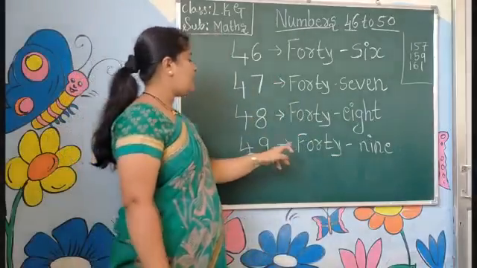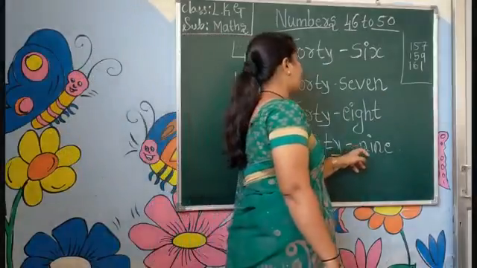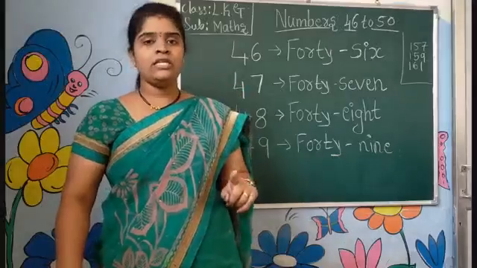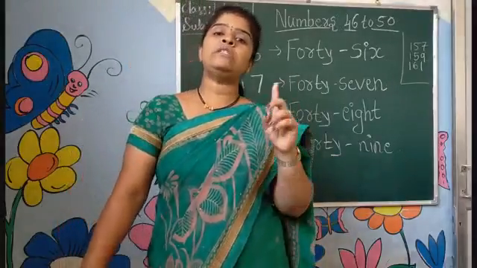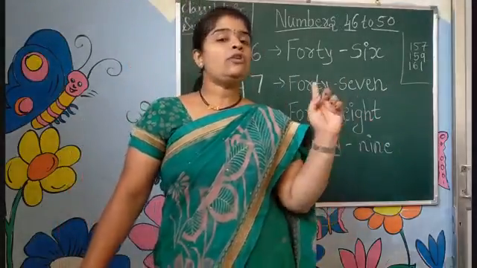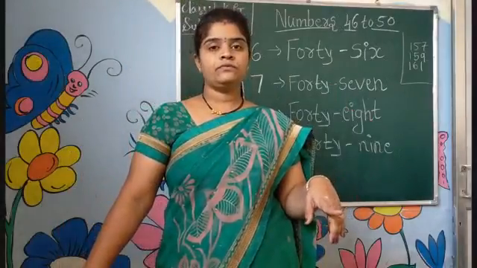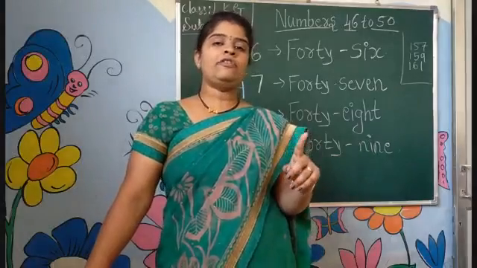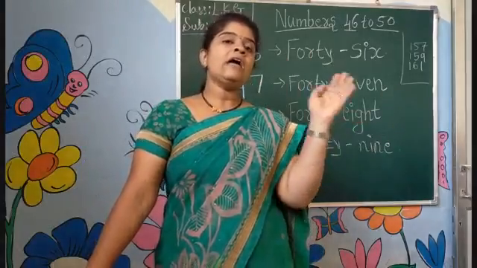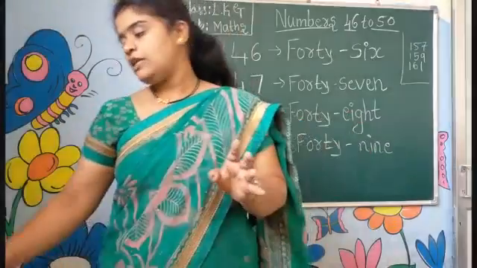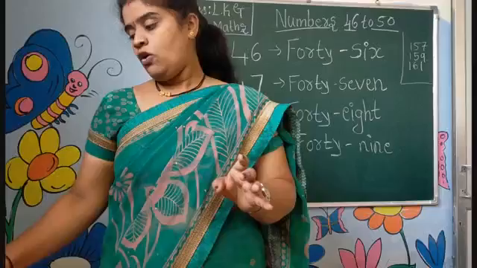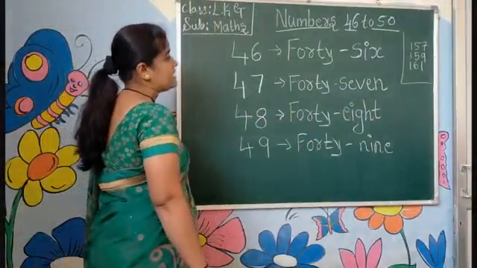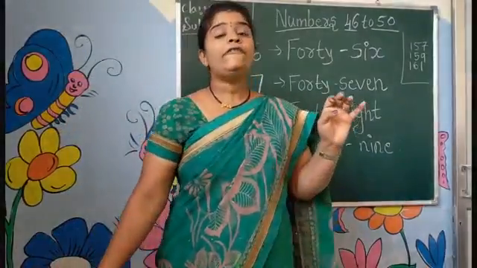49. F-O-R-T-Y-N-I-N-E, 49. Like this we have to read. In your textbook, you have to trace the number 49, circle the number 49, and write the number 49 without seeing. Okay. After the 49, the number that will come is 50.